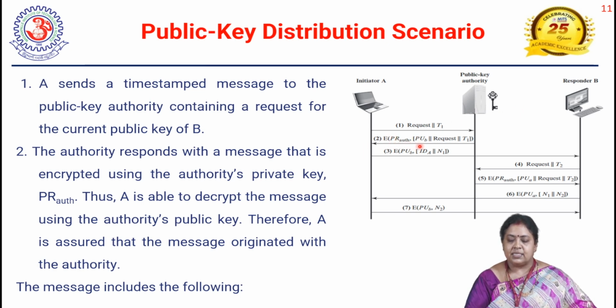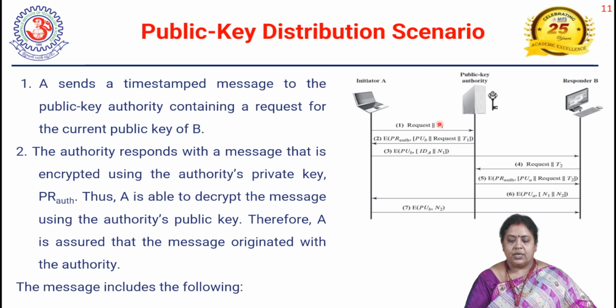For that purpose, it is encrypting by using the private key of the authority. And what is the message going to contain? The message contains the public key of B and the actual request that has been sent by A along with the timestamp. Why is the same request appended again? In order to say that this request has not been altered.